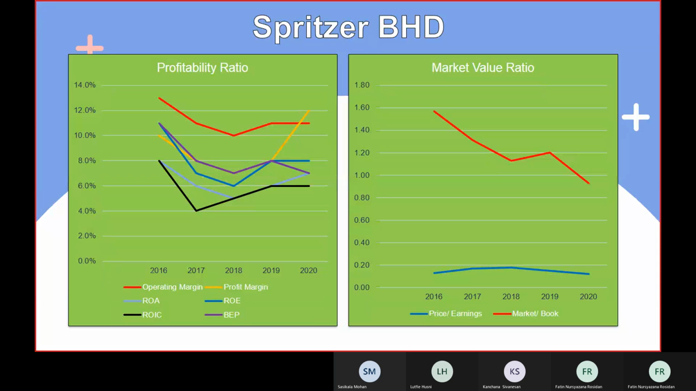Then for the market value ratio, the price earning slightly decreased within the 5 years, and the market to book ratio decreased in 2018, then increased a little bit in 2019 and dropped back in 2020.